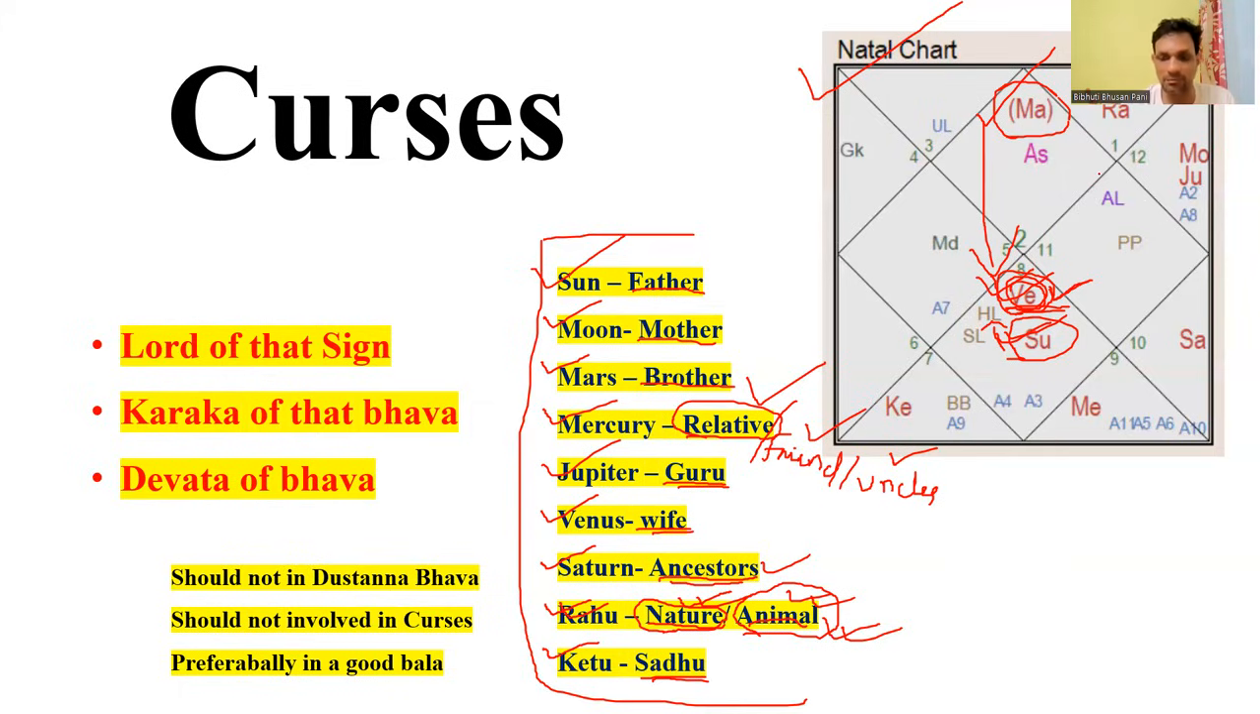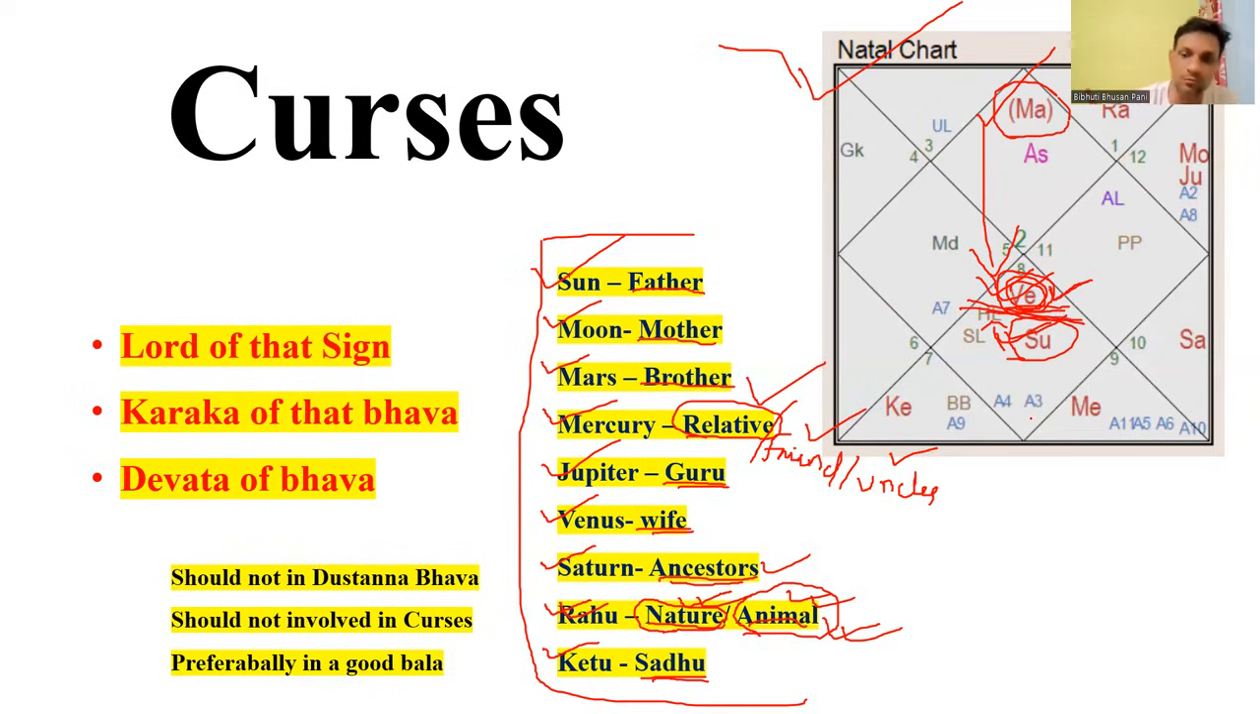Seventh aspect, second aspect, and ninth aspect. And like Saturn, third, seventh, tenth. Mercury and all other planets do not have any special type of aspect, only the seventh aspect. So in this chart, we see that Venus is involved in the curses.